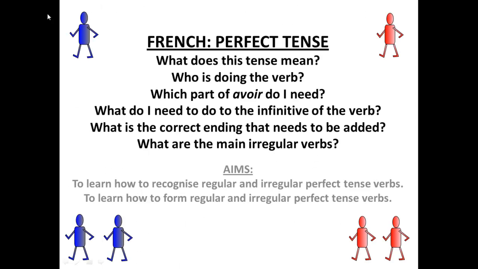French, perfect tense. What does this tense mean? Who is doing the verb? Which part of avoir do I need? What do I need to do to the infinitive of the verb? And what is the correct ending that needs to be added? What are the main irregular verbs?